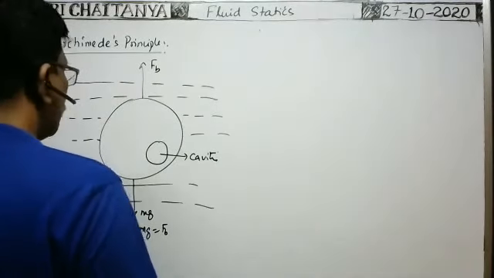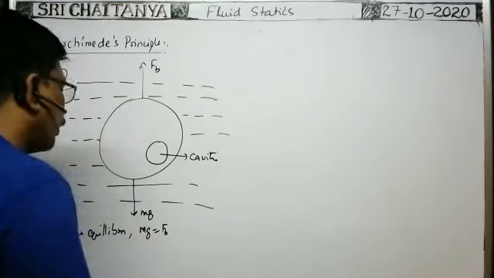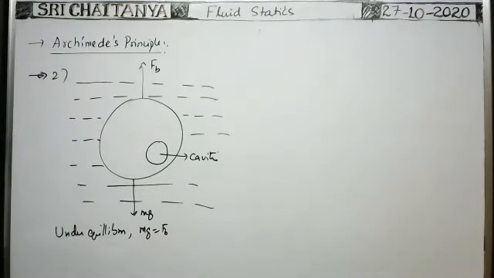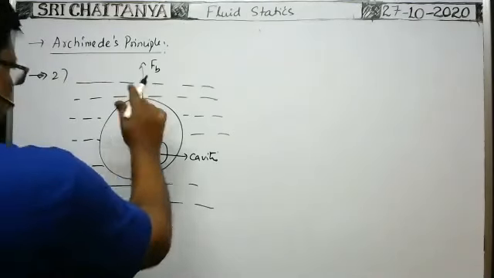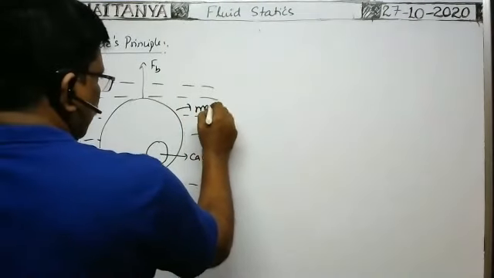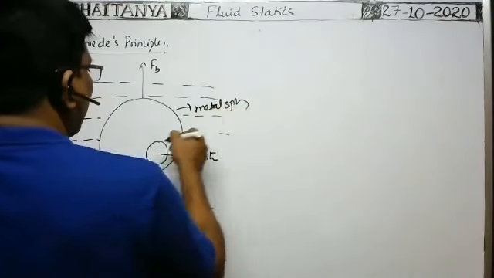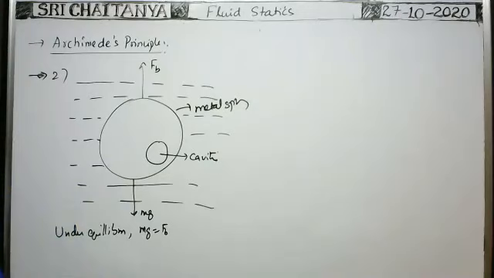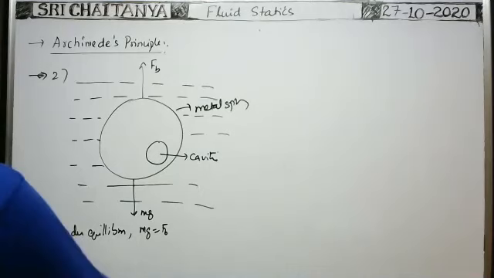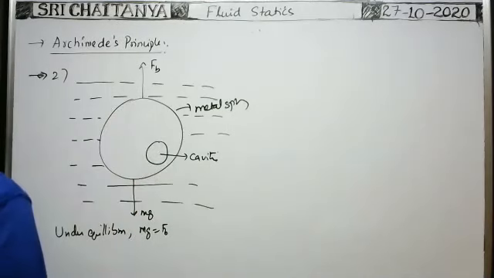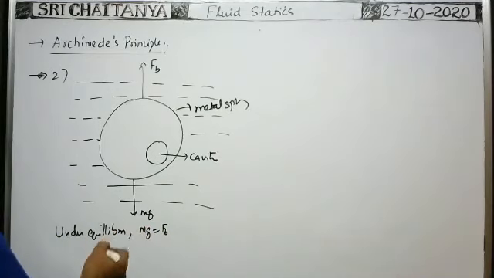Okay. So here, what is the mass of the body? Whenever the sphere is a metal sphere, it is a metal sphere with cavity. Whenever the metal sphere is under equilibrium by submerging inside the liquid, in such case, definitely weight balances the buoyant force. When weight balances the buoyant force, buoyant force is equal to weight of the body.